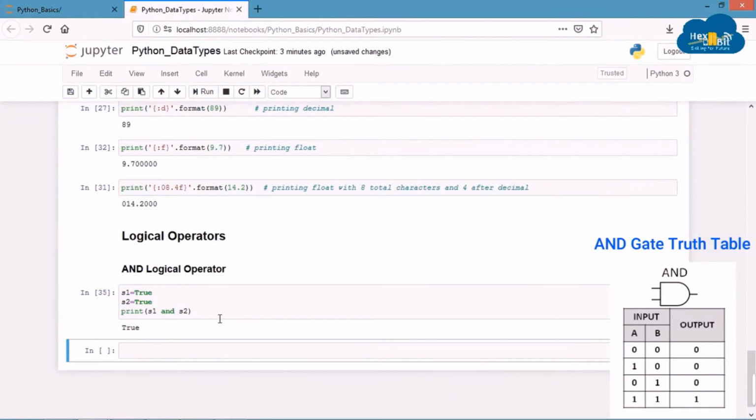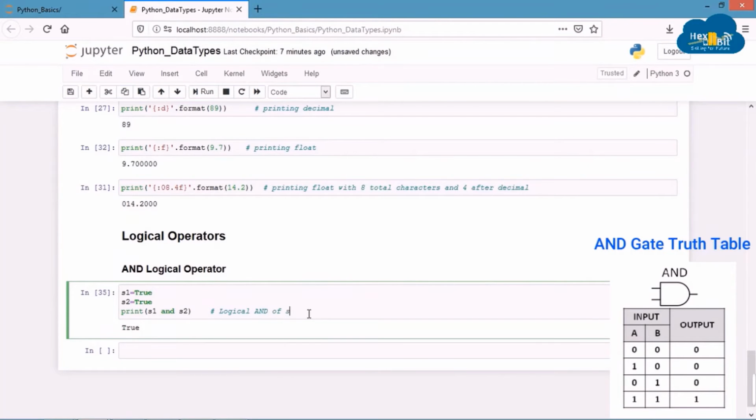Say S1 and S2 are two buttons in a machine. Only when both buttons are pressed, the machine works. Even if one of the button is released, the machine will stop working. I hope you get the idea of this. You can also refer the truth table of AND gate for more clarity.